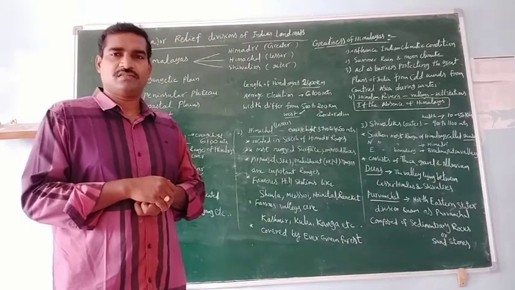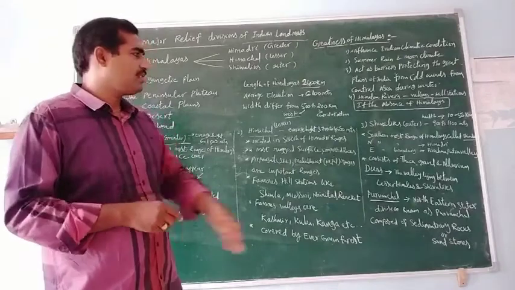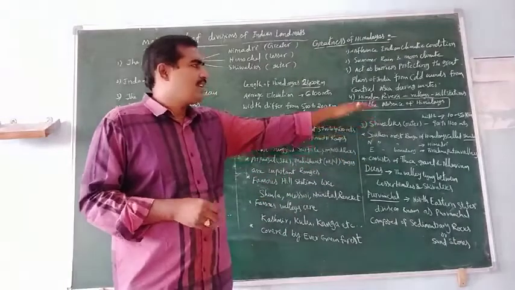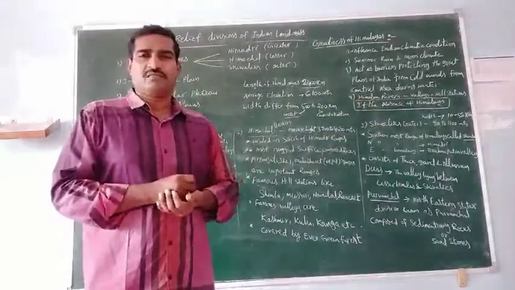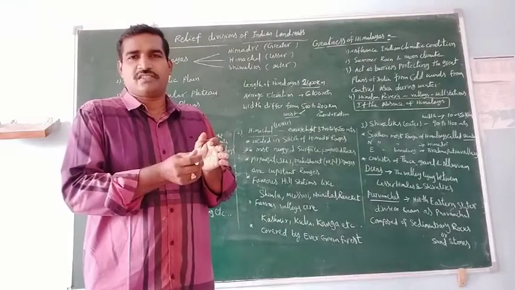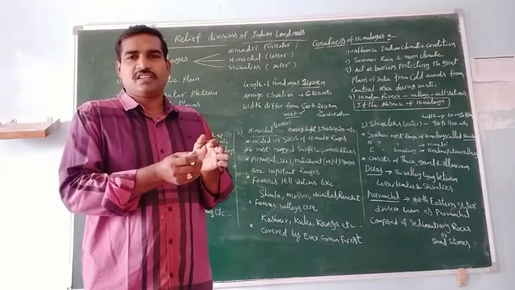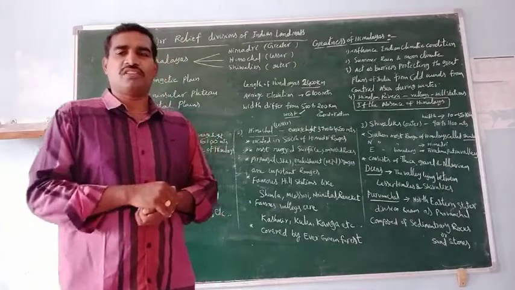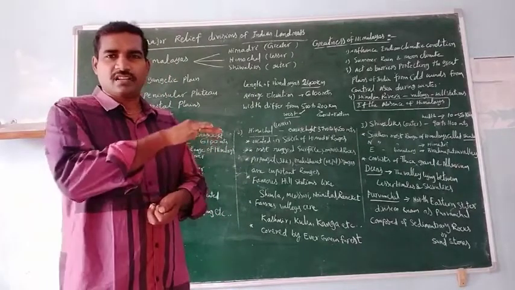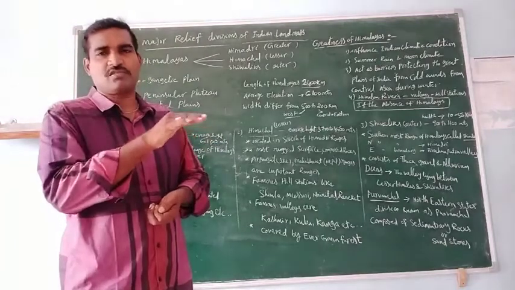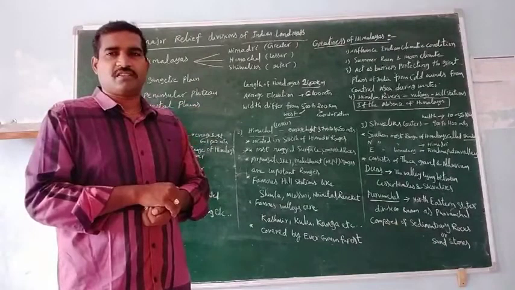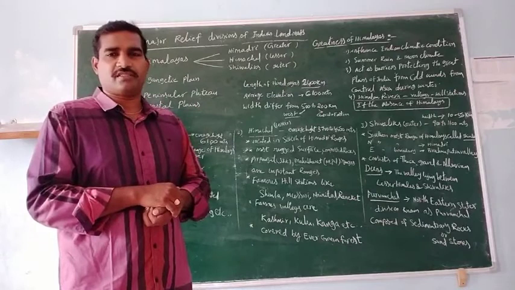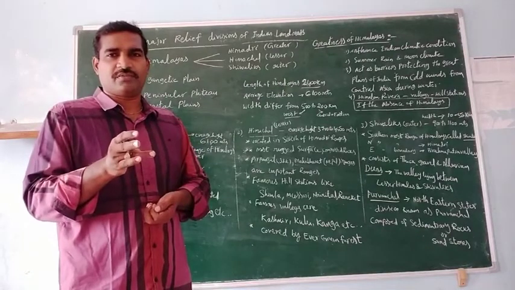Okay. Next, here it is valleys. The valleys are very important. Mostly different kinds of fruits are grown in these valleys. And the Himalayan slopes are also used for cultivation of different plantations like tea, coffee.